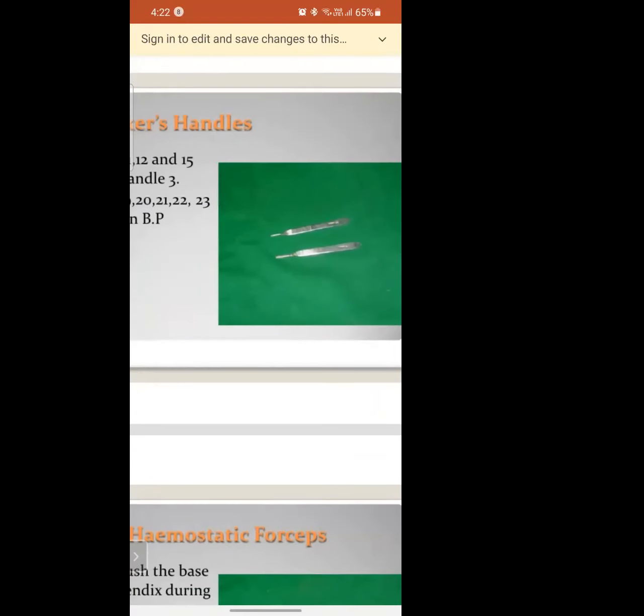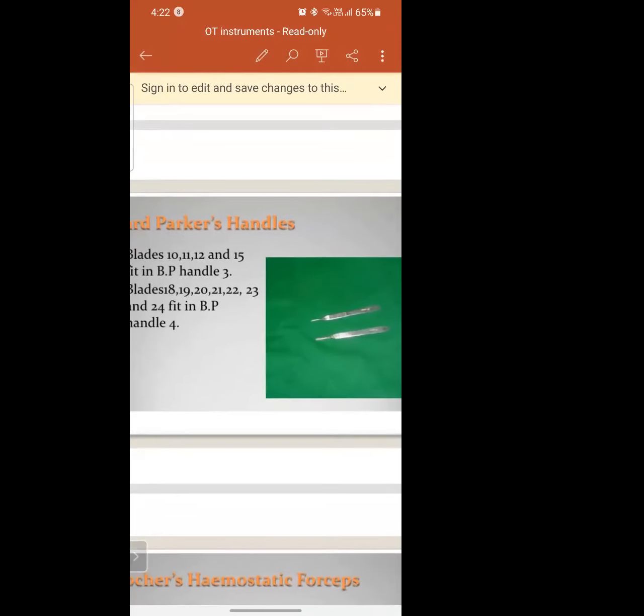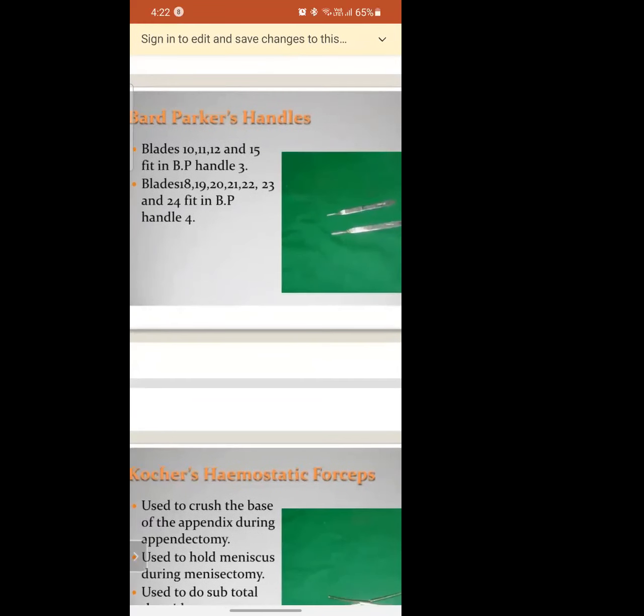And this is the Bard-Parker handle. Can you see how it's similar to some other instrument? Can anyone tell me? Thermometer. Who guessed? Good. The edge you are seeing, the tip, is for a blade. And there are different sizes also, 10, 11, 12.